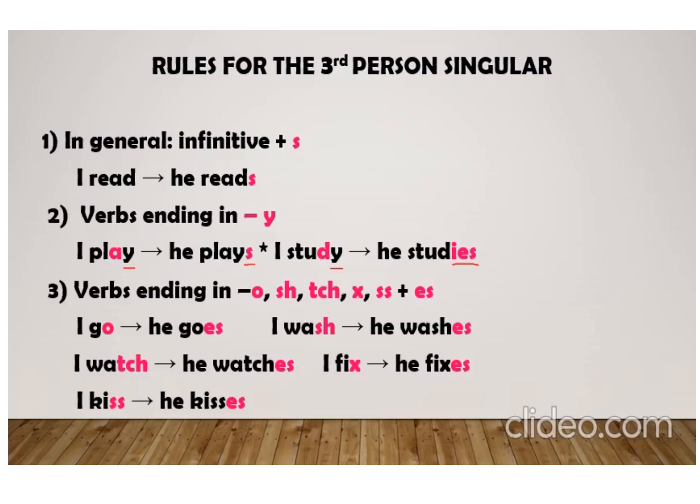Now the verbs ending with o, sh, ch, s. Now I go, he goes. In these conditions, we add es with the verbs, with the action words. Like I go, he goes. I watch, he watches. I kiss, he kisses. So you can see here in the examples that with the third person singular, he, she or it, we use these endings, like s or es or ies. I wash, he washes. I fix, he fixes.